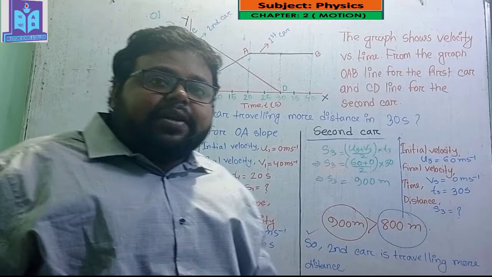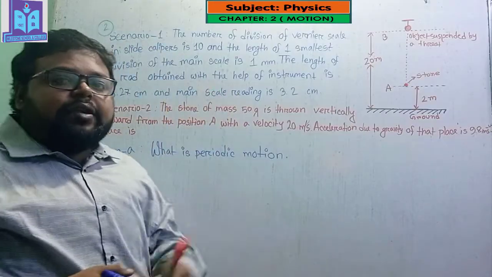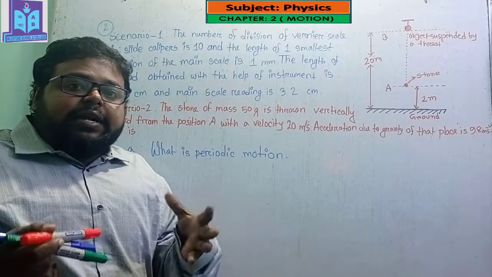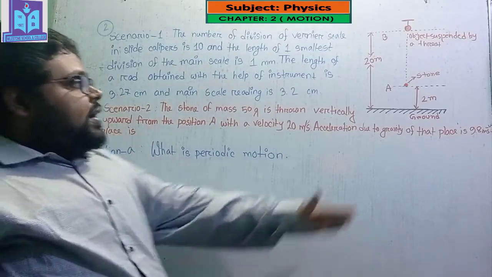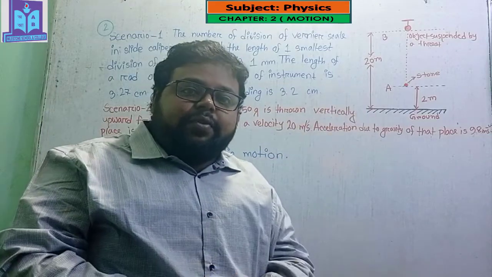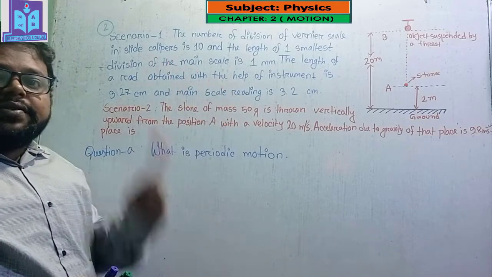I hope you understand. Dear student, this is our second creative question, and here you can see that this is the first scenario and that is the second scenario. What is the first scenario?